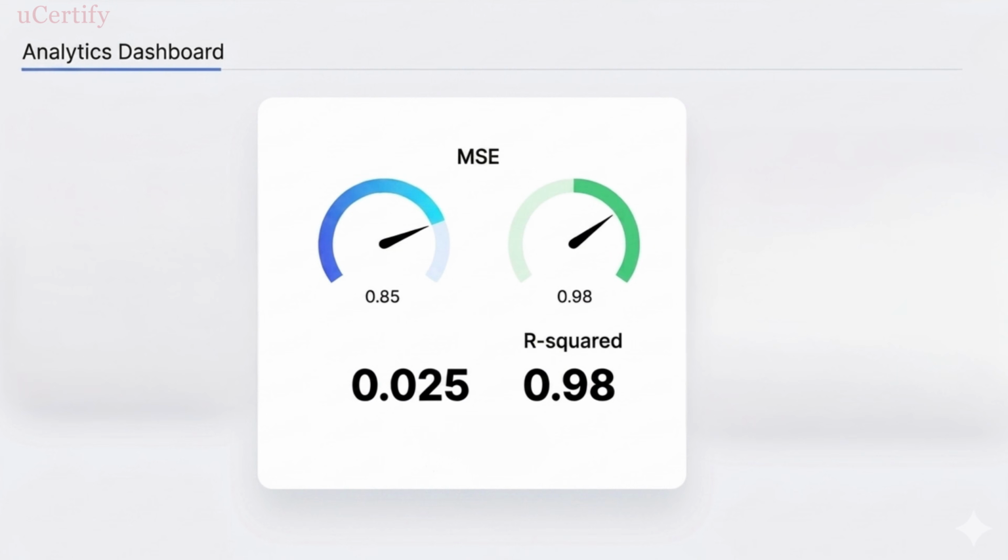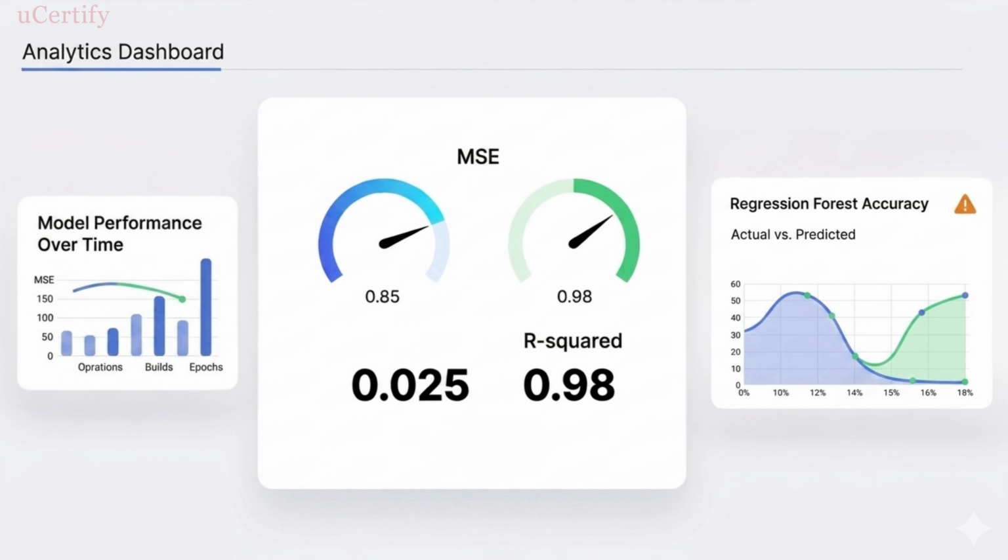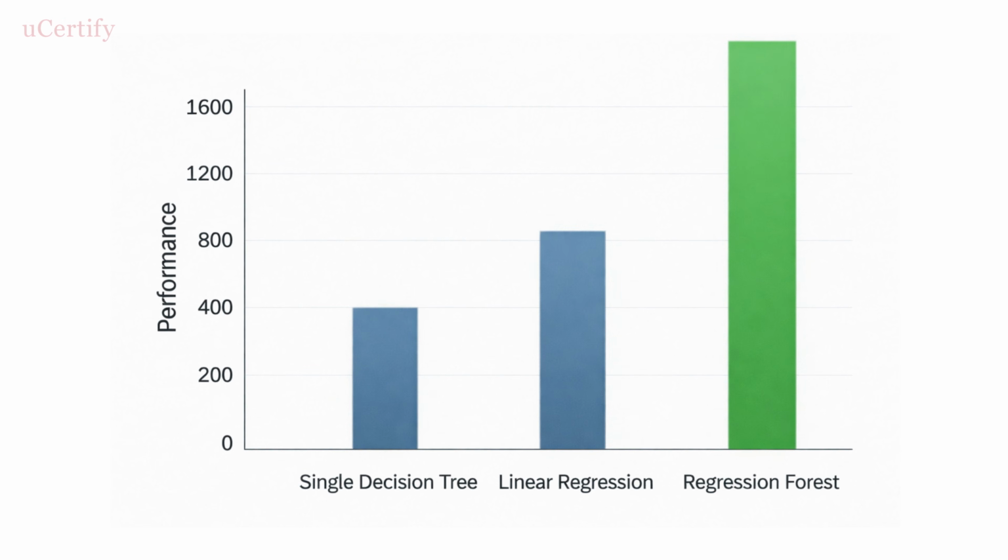How do we know it's working? Evaluate using metrics like mean squared error or R-squared. Regression forests often beat single trees and linear regression in complex, real-world scenarios.